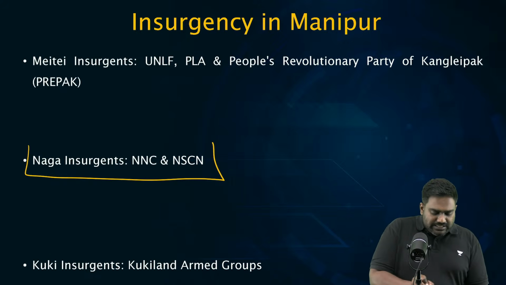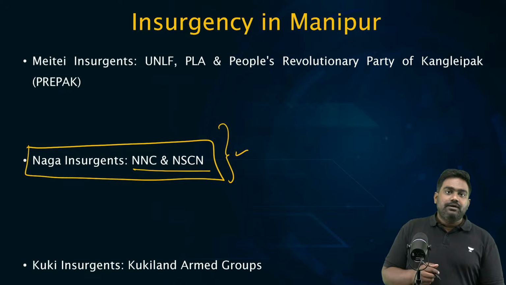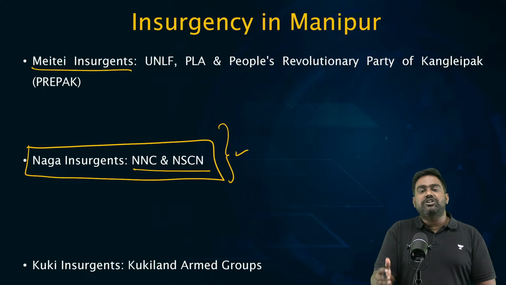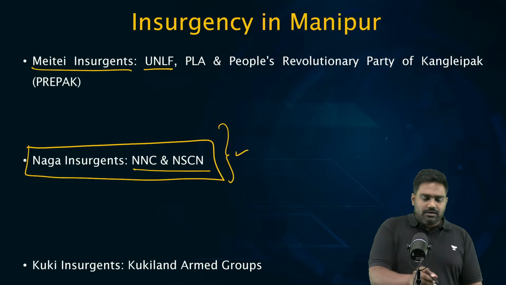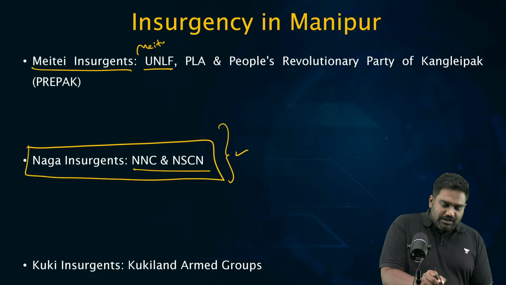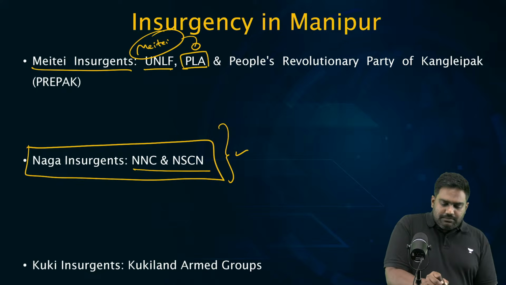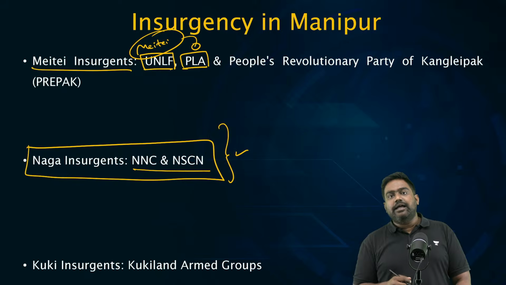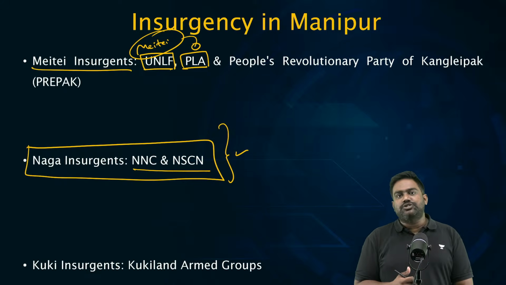So if Naga insurgents had groups like NNC and NSCN, Metis set up different insurgent groups as well. UNLF, United National Liberation Front, mainly made up of the Methi community. The PLA, People's Liberation Army, made up of the Metis again. These two were communist as far as their ideology was concerned, left-wing extremist organizations.